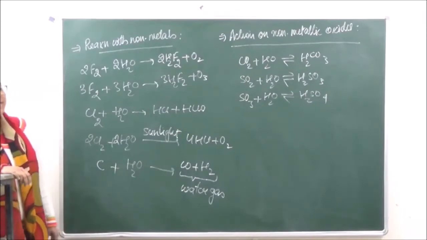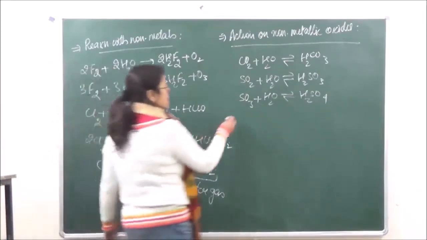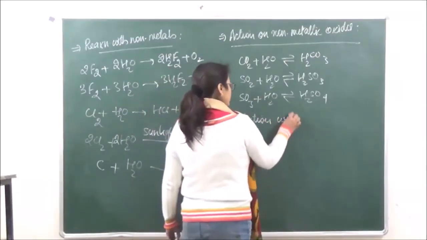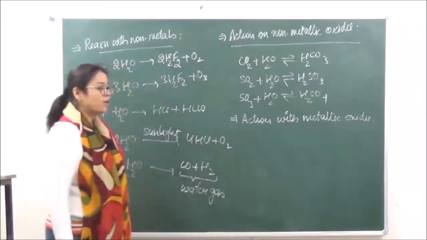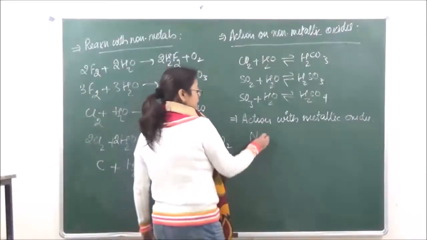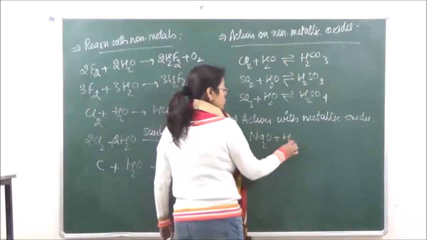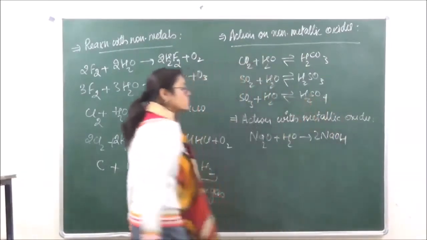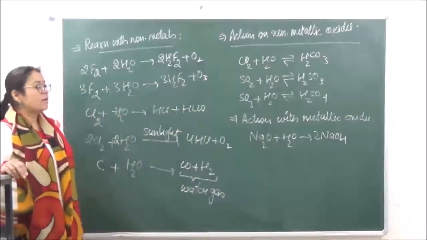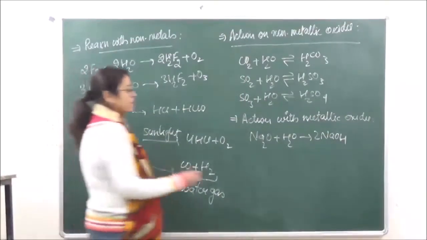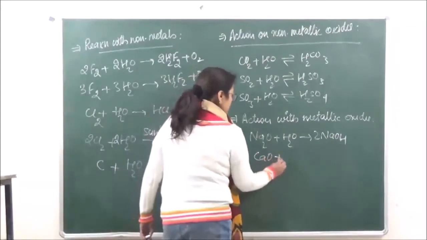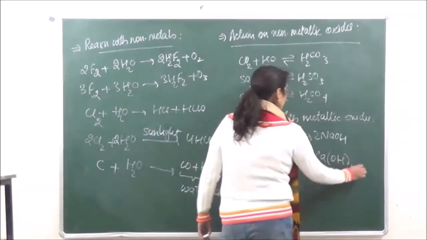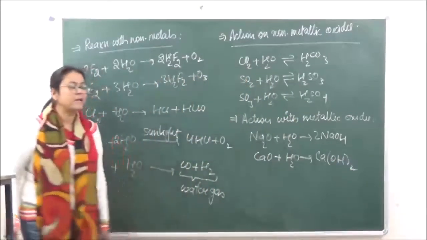With metallic oxides, it is going to yield bases. For example, Na2O plus H2O gives us an alkali. That also explains the basic character of metallic oxides. In a similar manner, the reaction with calcium oxide gives us calcium hydroxide.